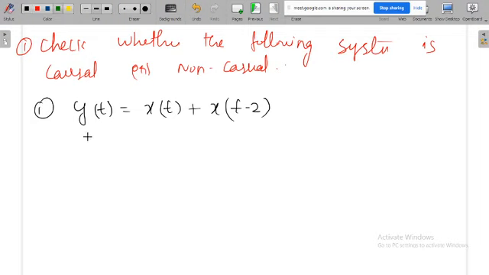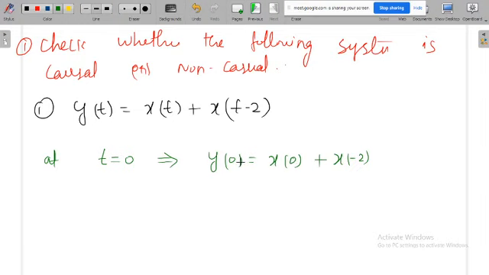First I will see at t is equal to 0 what is happening. y of 0 is equal to x of 0 plus x of minus 2. At t is equal to 0, x of 0 is the present input, x of minus 2 is the previous input.